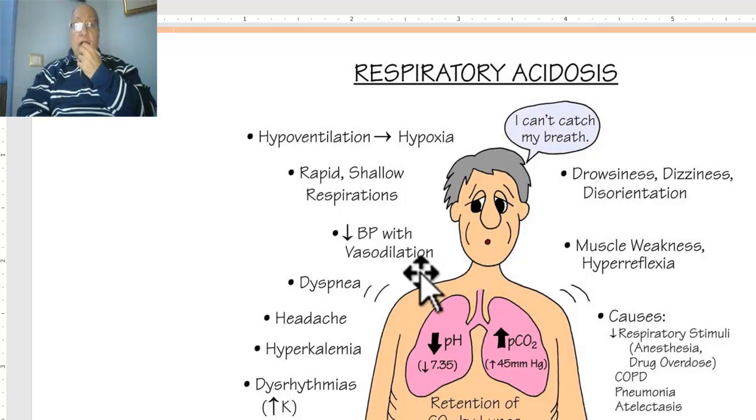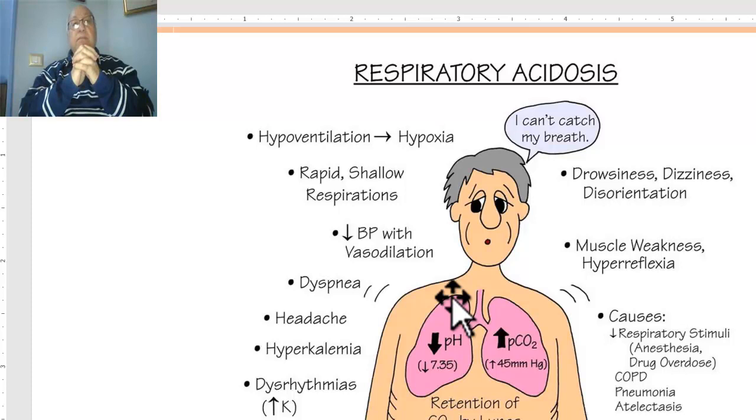Due to vasodilatation all over the body, what are the suspected changes in the blood pressure? Sure, generalized vasodilatation leading to hypotension.